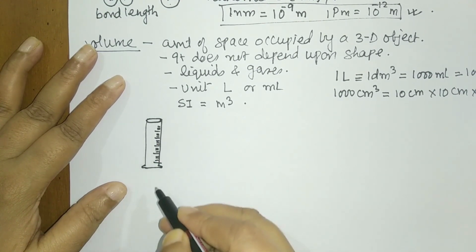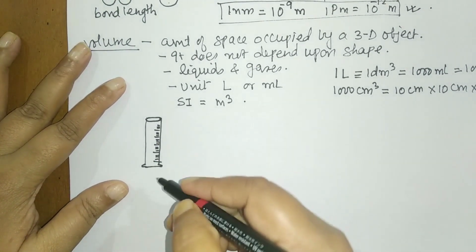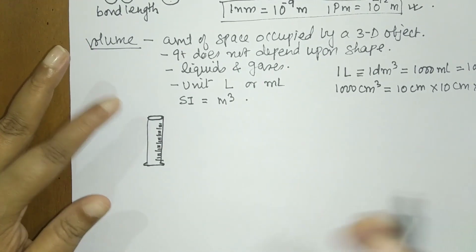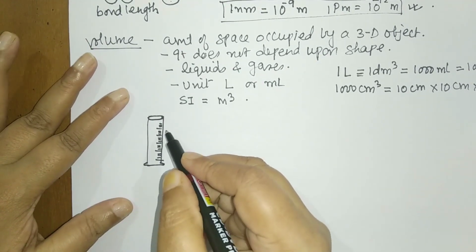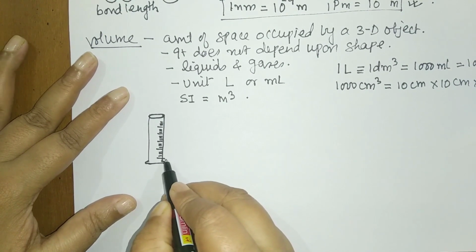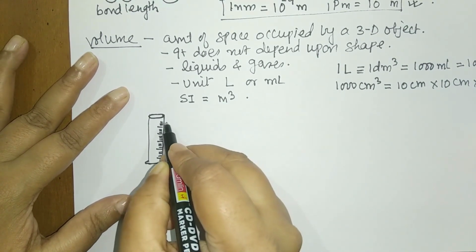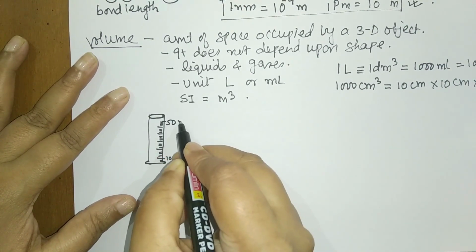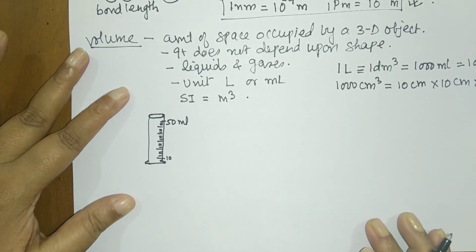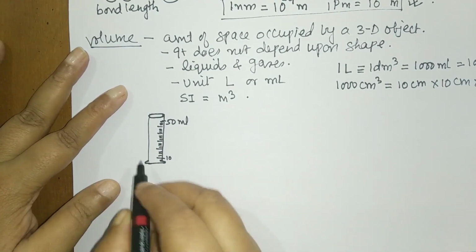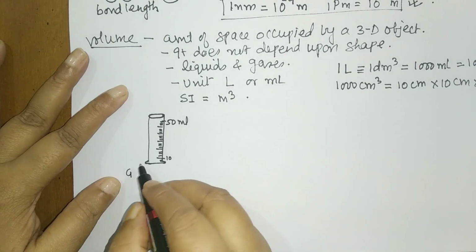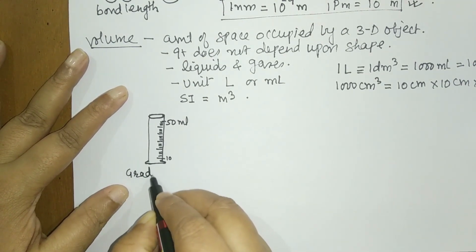The capacity of this measuring cylinder is marked on the glass. Starting from here, say 10, and it goes up to 50, so the capacity of this measuring cylinder is 50 milliliter. So this is the first one, that is, we call it the graduated cylinder.